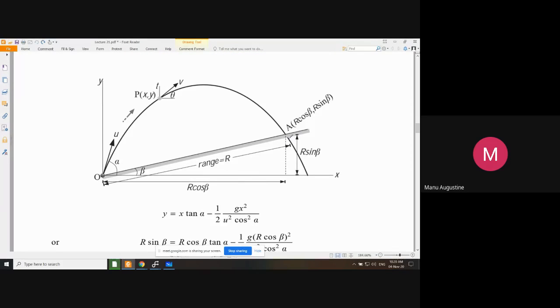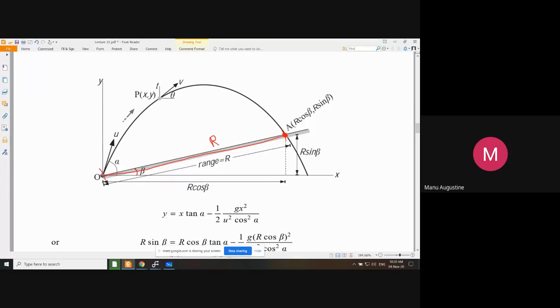See, what we have done is, we know that the projectile is going to fall here on the inclined plane. So we know that beta is the angle. So we took the x and y coordinates of this point. If you declare this unknown distance as r, this is what we are after. This is what we want to find.